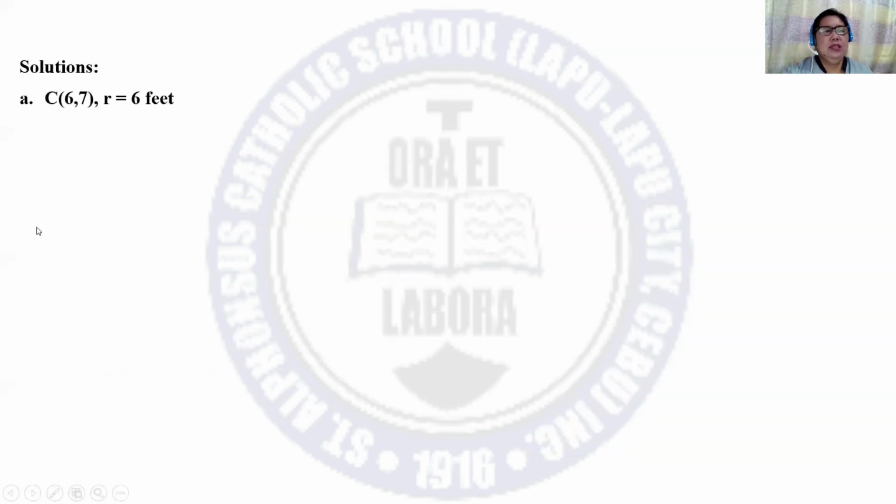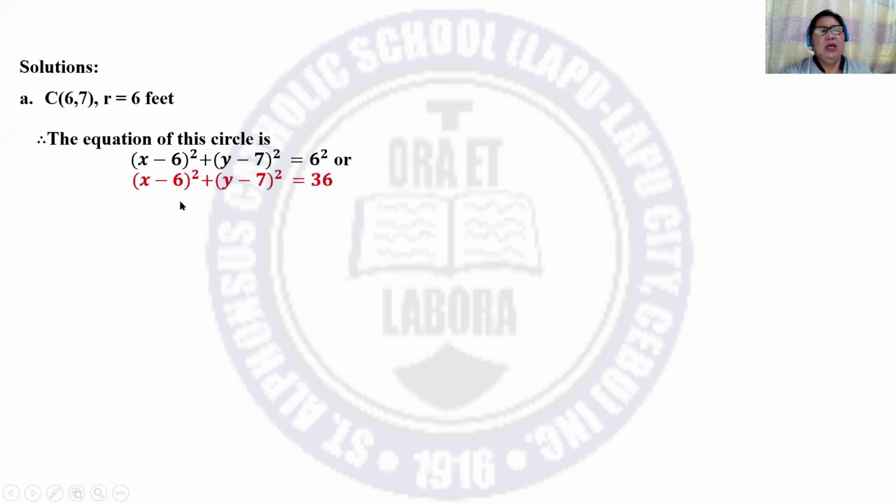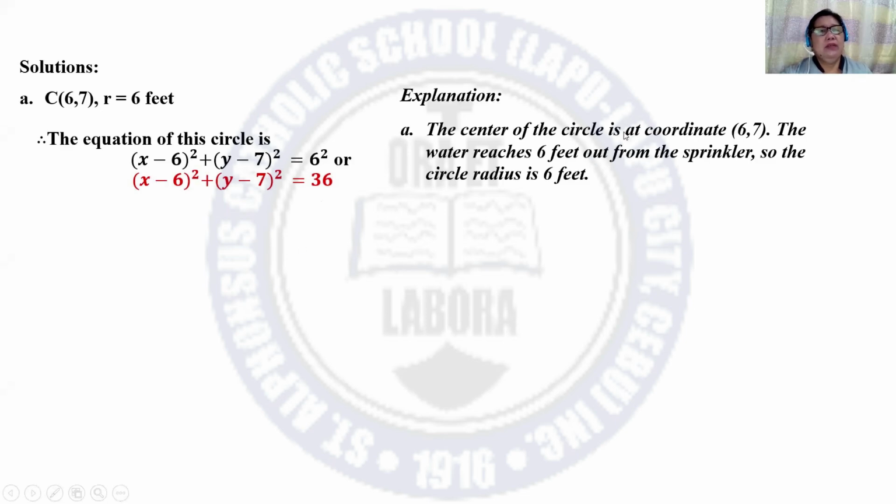For the solution, the coordinates of the center are (6, 7), and the radius is 6 feet. The equation of the circle is the square of x minus 6 plus the square of y minus 7 is equal to 6 squared, or the square of x minus 6 plus the square of y minus 7 is equal to 36. So the center of the circle is at coordinates (6, 7). The water reaches 6 feet out from the sprinkler, so the radius is 6 feet.